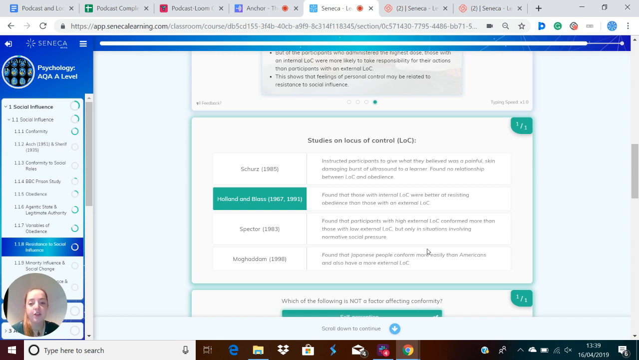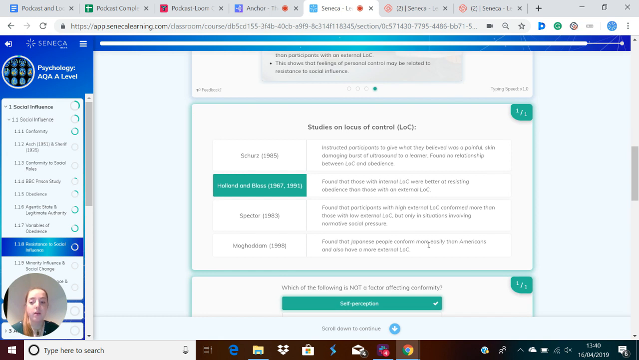Spector in 1983 found that participants with a high external locus of control conformed more than those with a low external locus of control, but only in situations involving normative social pressure. Moghaddam found that Japanese people conformed more easily than Americans and also have a more external locus of control. And that sums up what you need to know about the resistance to social influence.